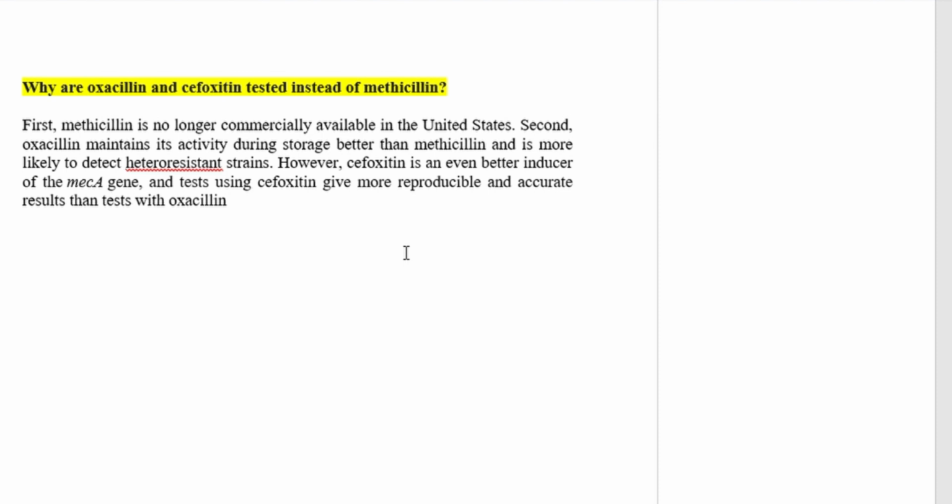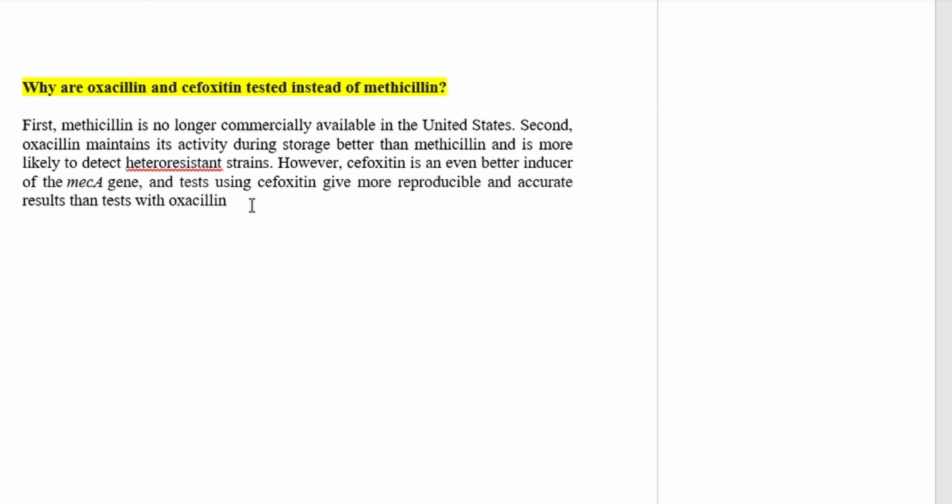So oxacillin should have been used. Why cefoxitin? Because cefoxitin is an even better inducer of the mecA gene, and tests using cefoxitin give more reproducible and accurate results than tests with oxacillin.